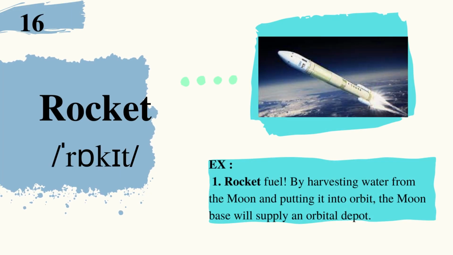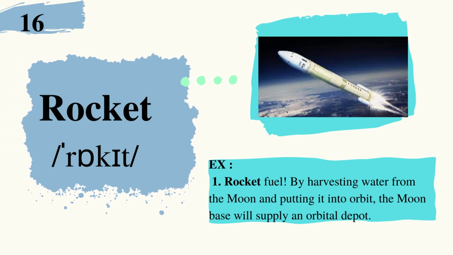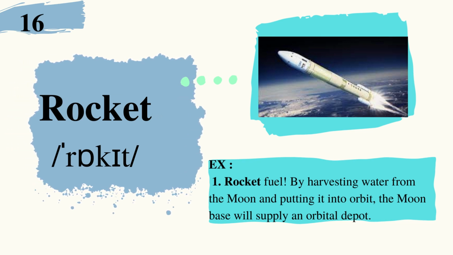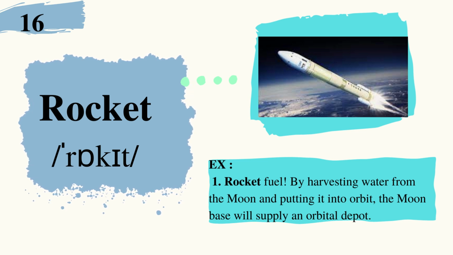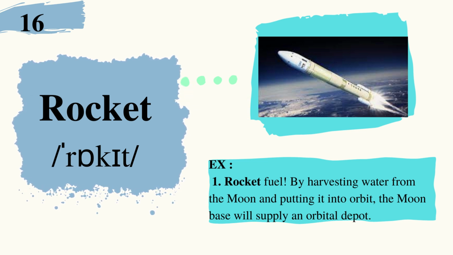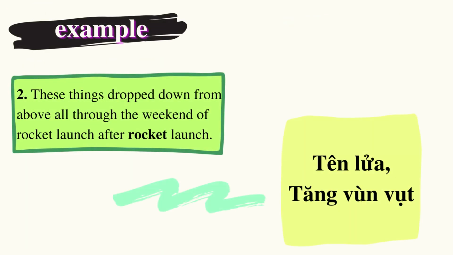16. Rocket. Example: Rocket fuel. By harvesting water from the moon and putting it into orbit, the moon base will supply an orbital depot. These things would drop down from above all through the weekend of rocket launch after rocket launch.